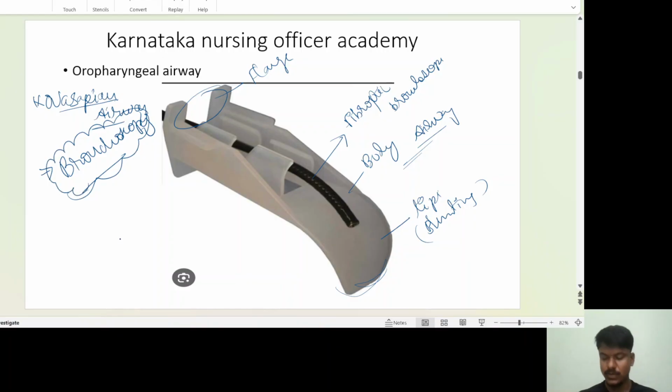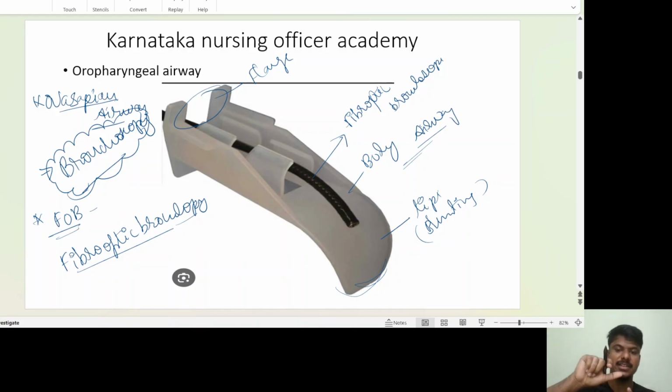If you are working in an ICU, they will say, Brotherji, can you arrange for FOB? What is FOB? Fibro-optic bronchoscopy. That time you must be ready with the Oasapian airway. You insert it using the same technique, with a rotation angle, turn it and fix it in the incisors of the mouth, and fix it with the ET plaster and all. You have to keep this device ready at the FOB tray.